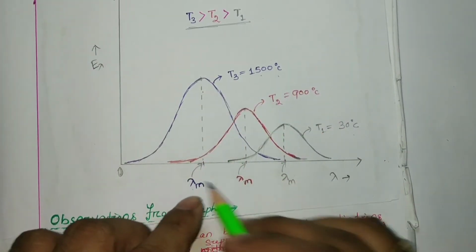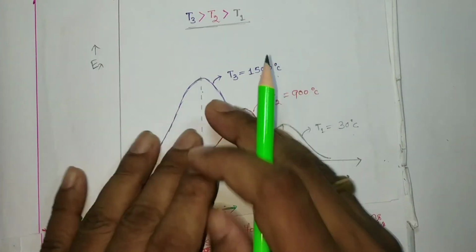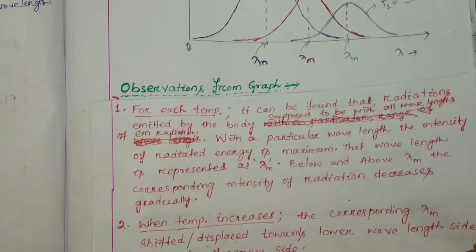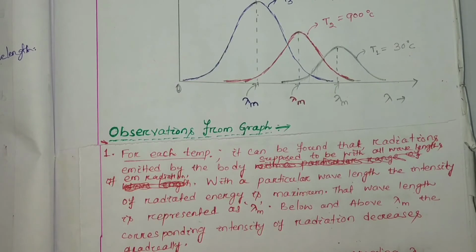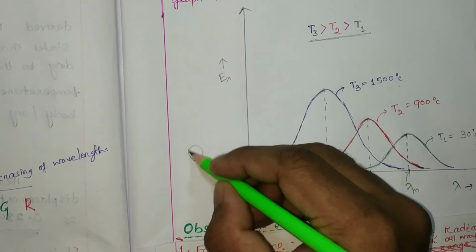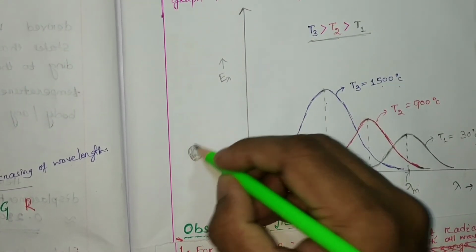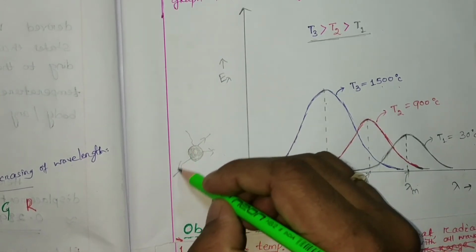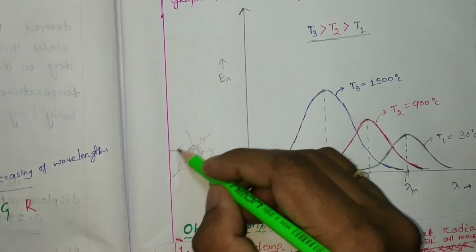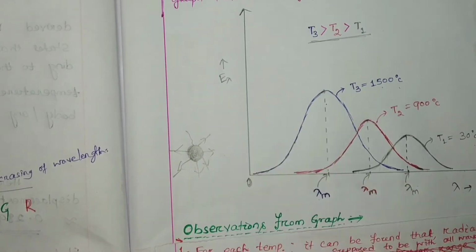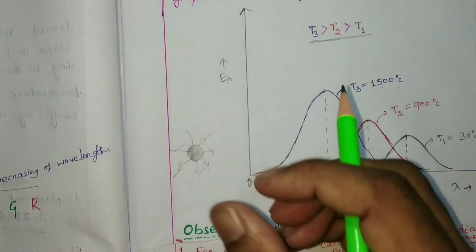So this total area represents the total energy radiated by the body at that particular temperature. Suppose this is your body at 900 degree centigrade. What will be the total radiation? The total radiation from the whole surface for a particular time interval.